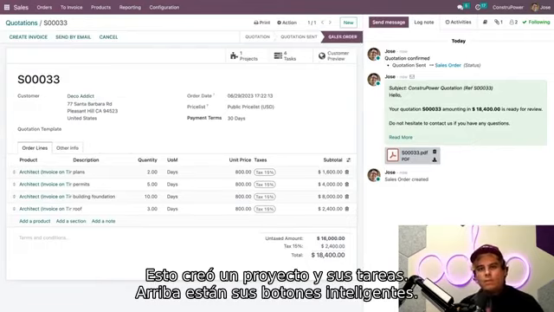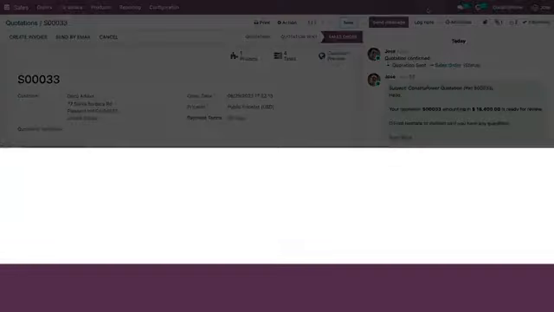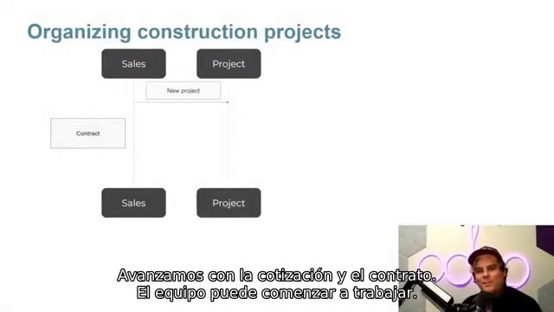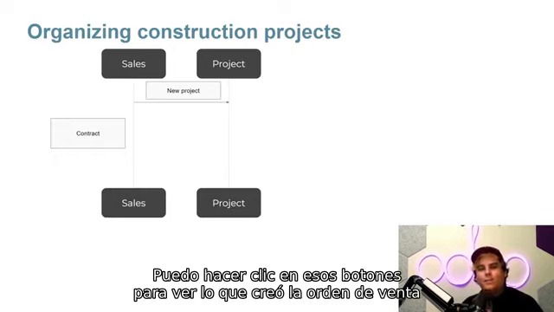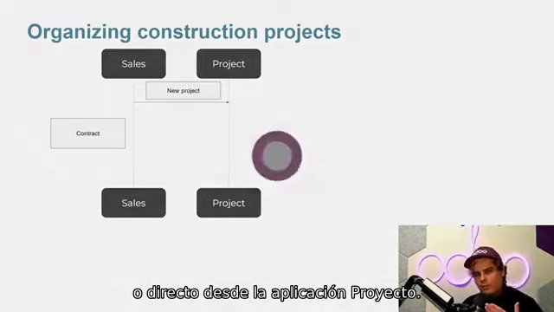Now that the quotation is confirmed, a project and its tasks are automatically created, as you can see with the new smart buttons up here. We're making progress because the quotation was approved and the contract negotiated. The team can start working on the project. We can click the smart buttons to view the project created by this sales order, or we can also go directly to the Projects app, just so that you know.